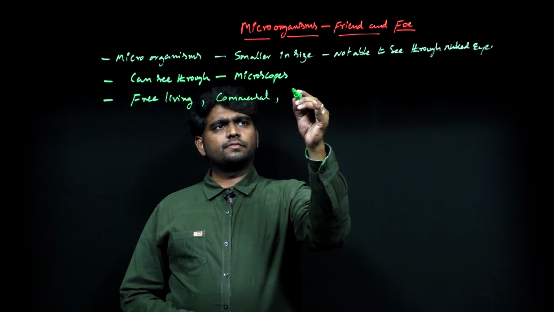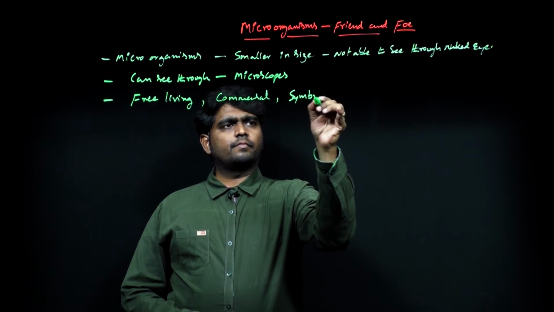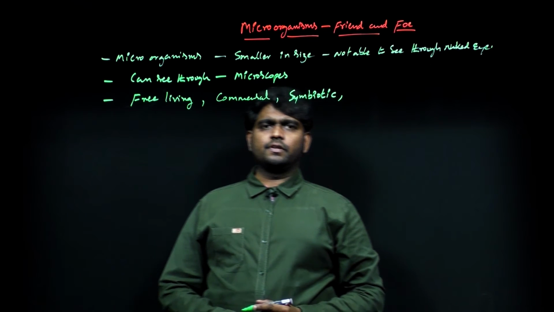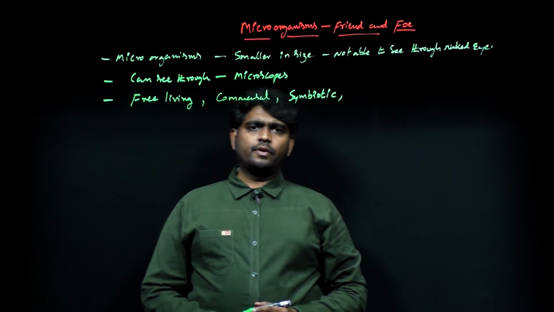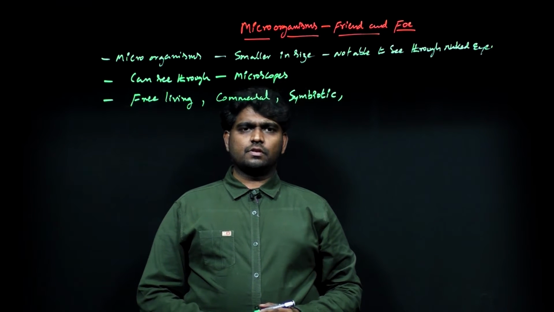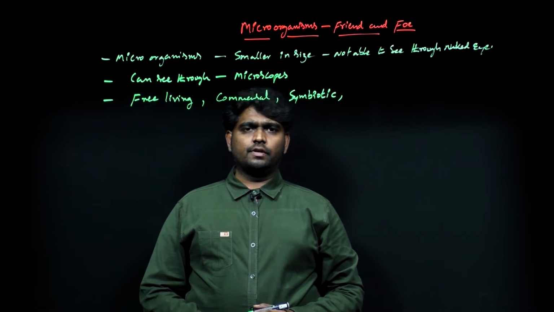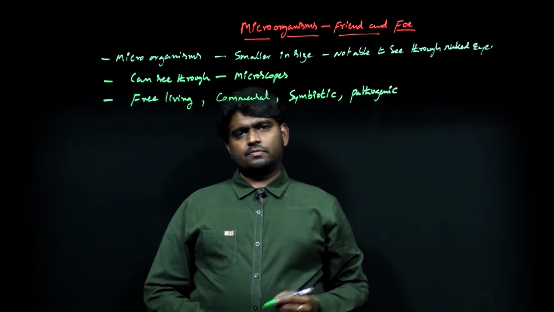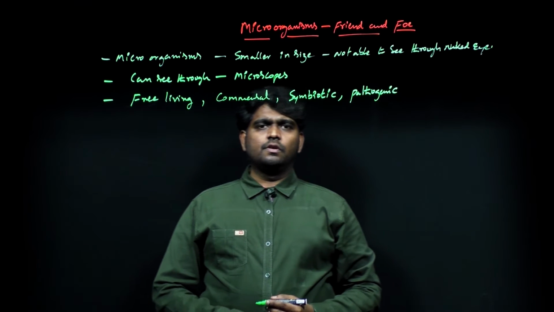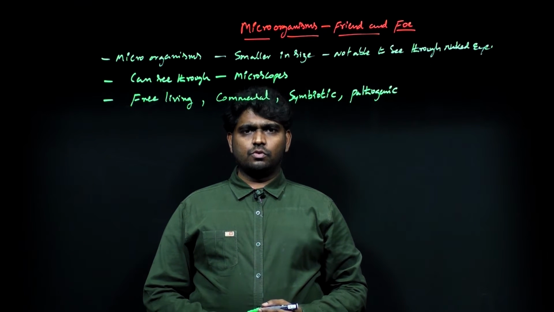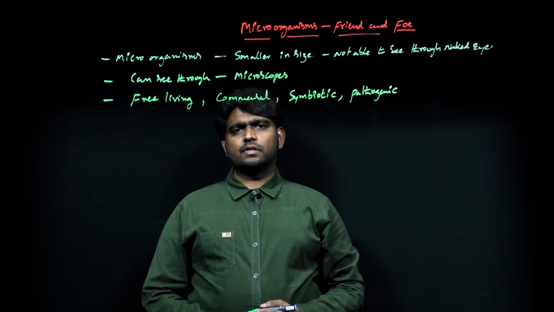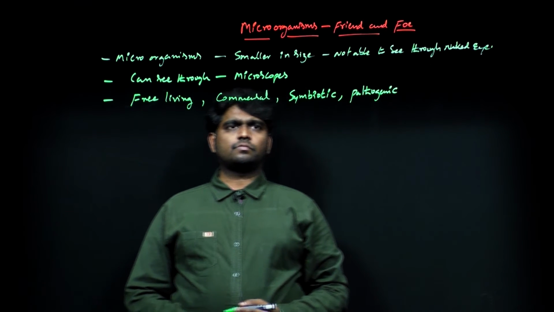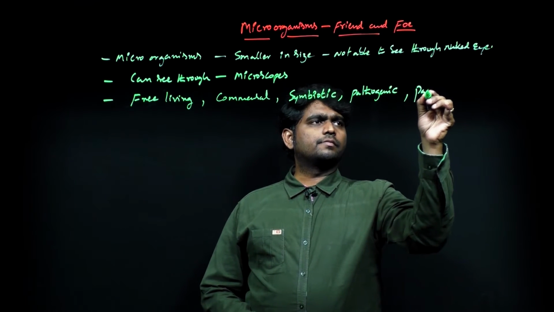And some act as symbiotic, which means mutually beneficial. So the host is also benefited, and these microorganisms are also benefited. That is called symbiotic. Next one is pathogenic. These are the organisms which harm the host. Host means either an animal, human or plant.